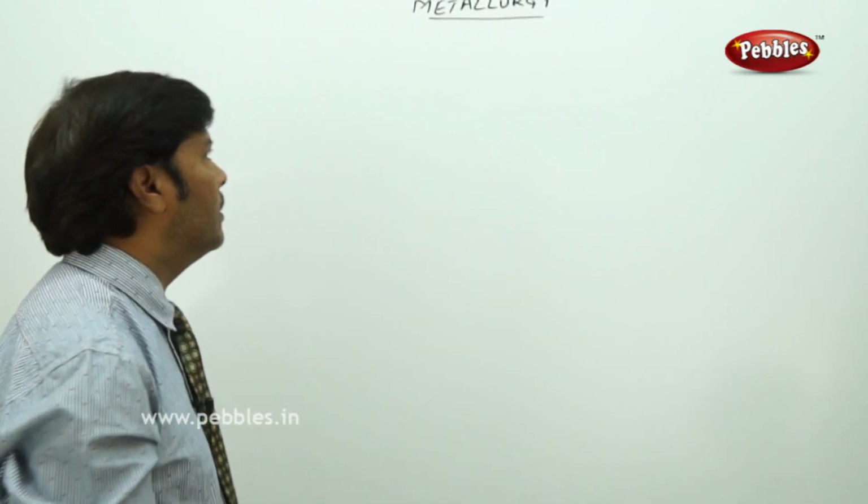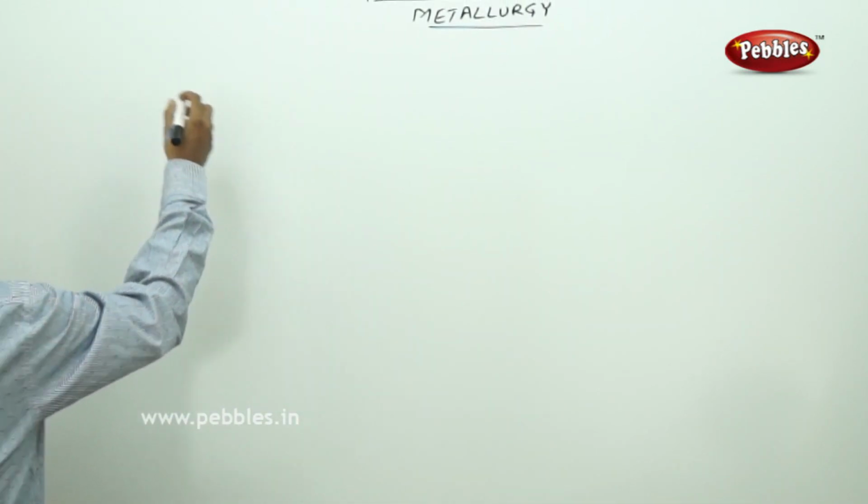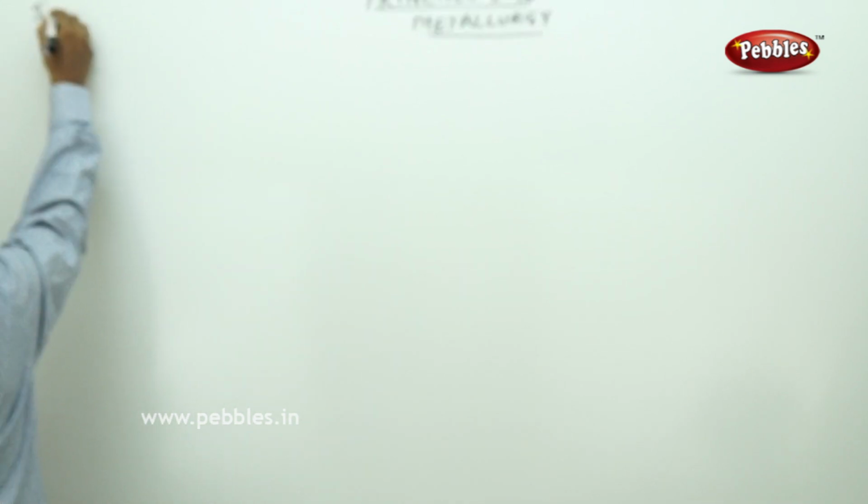So here the next part of the discussion, that is new chapter, metallurgy. So in this, let us go with introduction.